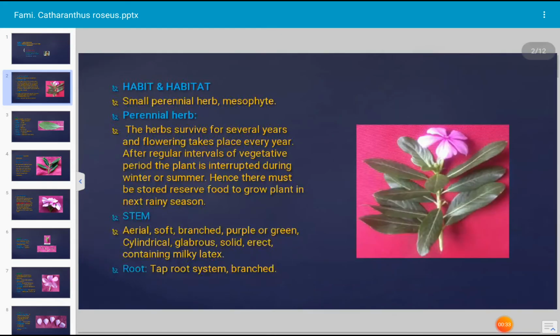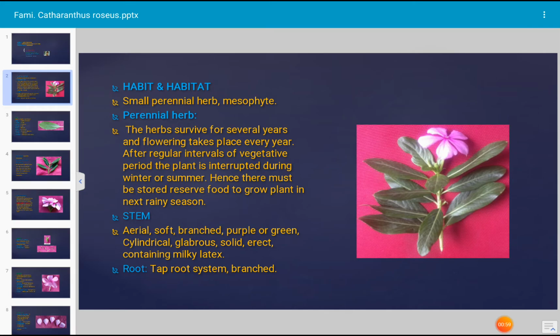Next, let us see the habit and habitat. It is a small perennial herb and it is a mesophyte that requires a moderate amount of water. Perennial herb means the herb survives for several years and flowering takes place every year. Such a plant is described as perennial.